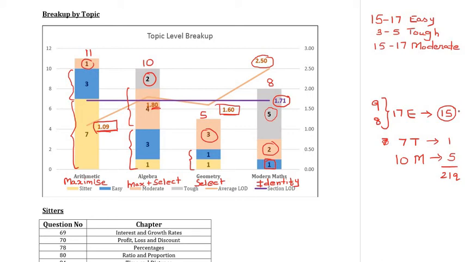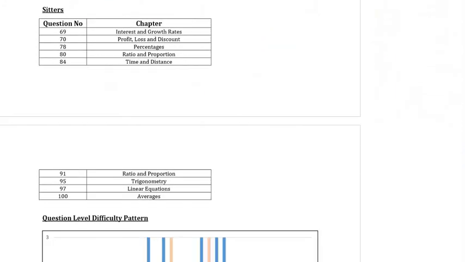Having said that there were 9 sitters, let's have a look at some of these sitters. So our faculty have created this list of 9 sitters that they identified for this mock. So the question numbers and the chapter names are given to you. Now this is not an exhaustive list by any means, which means that when you sit down to make your own list, you can add or subtract more chapters based on your comfort level or add or subtract more questions.